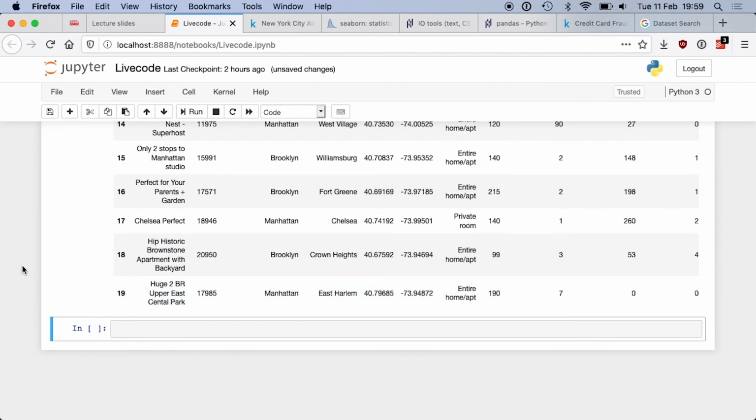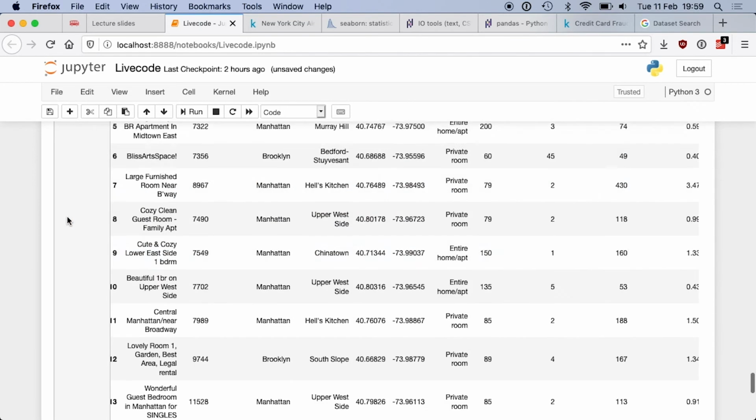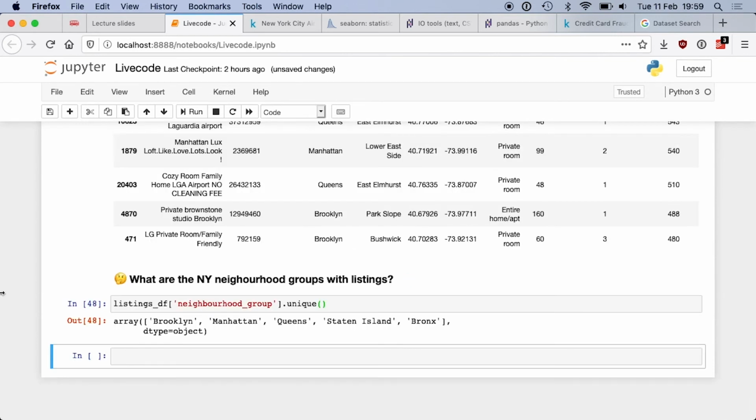Yeah, I want to do something like distinct, which is a SQL keyword. But in Pandas, what I do is something called unique. So you want to select the neighborhood group column and call unique on top of it. And this is what you get. You get all the unique values from that column. And you see we have 5 neighborhood groups: Brooklyn, Manhattan, Queens, Staten Island, and the Bronx. Okay?